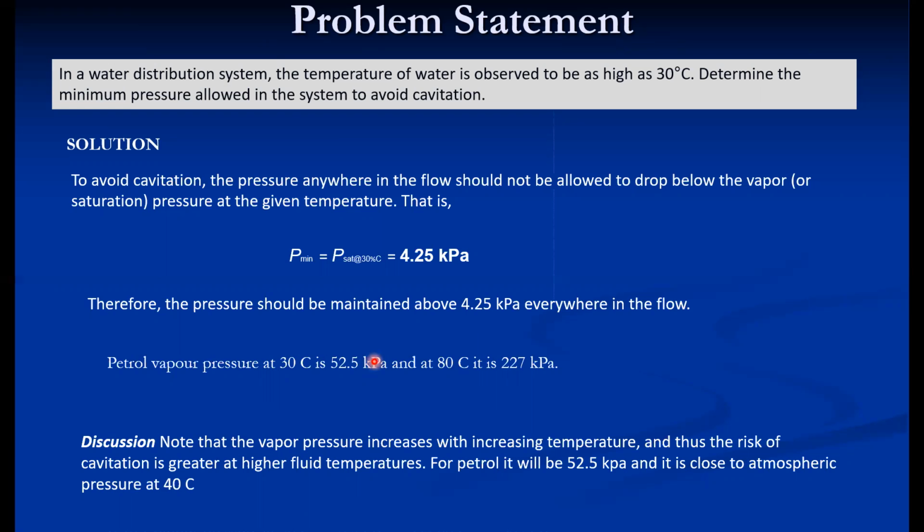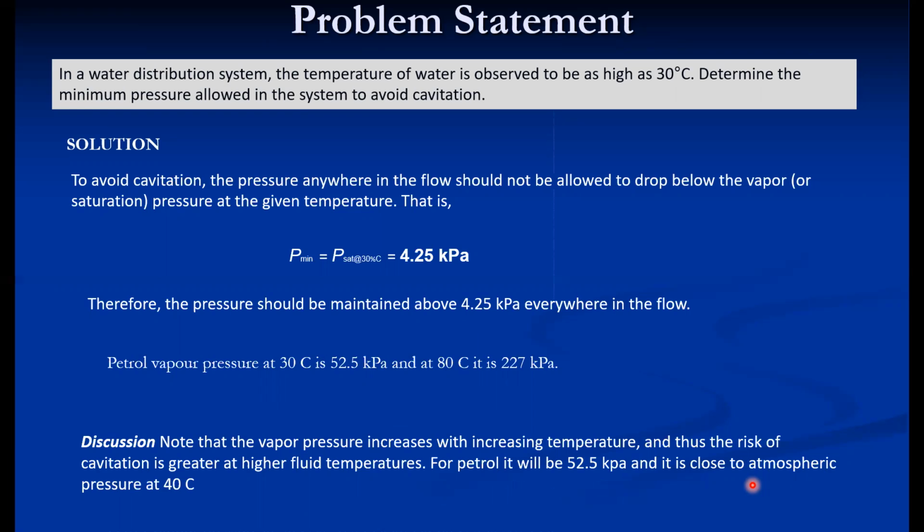In summer, temperature rises, and it is 52.5 at 30 degrees Celsius, but it is close to atmospheric at 40 degrees Celsius. And the pump suction pressure is below atmospheric. So there is a possibility of cavitation during summer in a petrol pump.